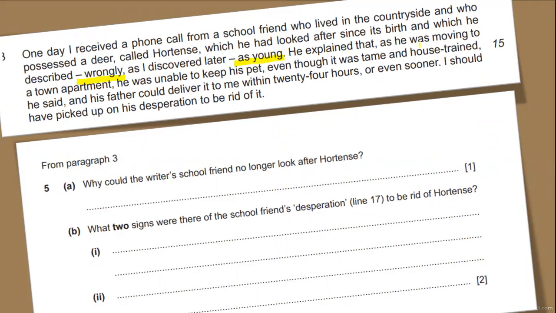He explained that as he was moving to a town apartment, he was unable to keep his pet, even though it was tame and house trained. He told that he is going to an apartment, so taking a deer to that apartment was not possible. So he requested the writer to take that pet. He said his father could deliver it to me within 24 hours or as soon as possible. I should have picked up on his desperation to be rid of it.